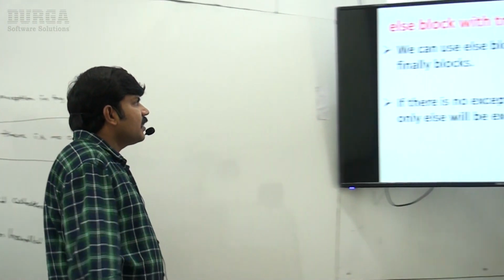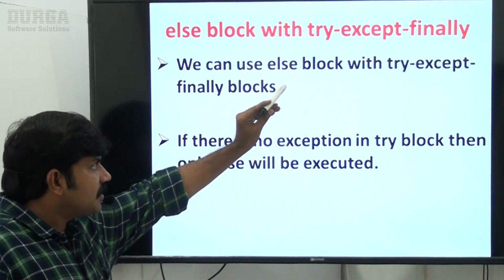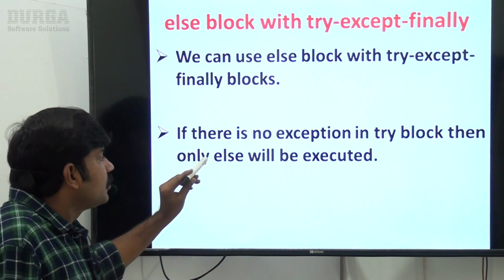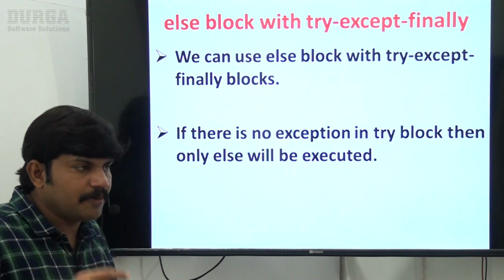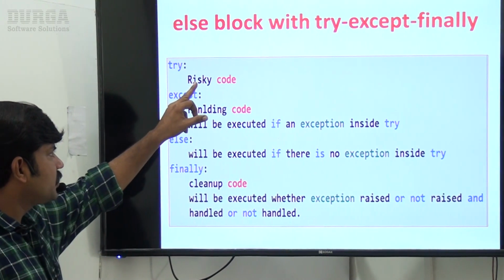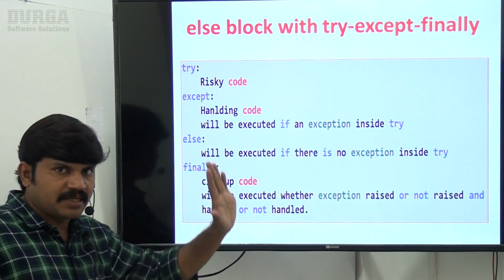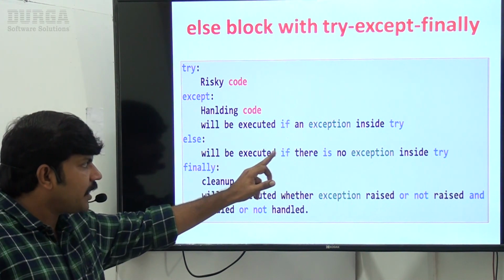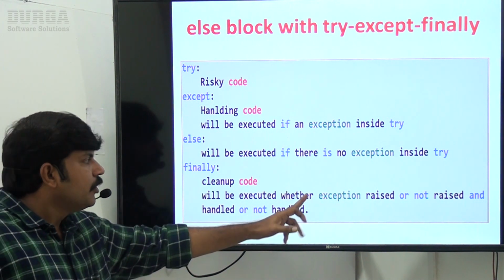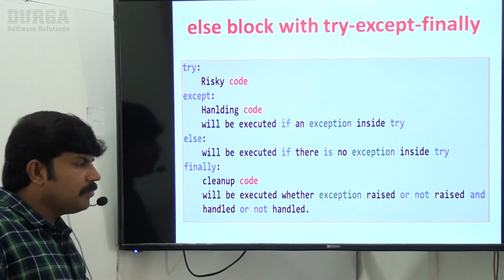Just observe this one. Here is the else block with try except finally. We can use the else block with the try except finally blocks. If there is no exception in the try block, then only the else block will be executed. Next, syntax familiarity: inside the try block, risky code. Inside the except block, handling code. The except block will be executed if there is an exception inside the try. Else will be executed if there is no exception inside the try. Finally, meant for cleanup code, will be executed whether exception is raised or not raised and handled or not handled. In any case, my finally block will be executed.